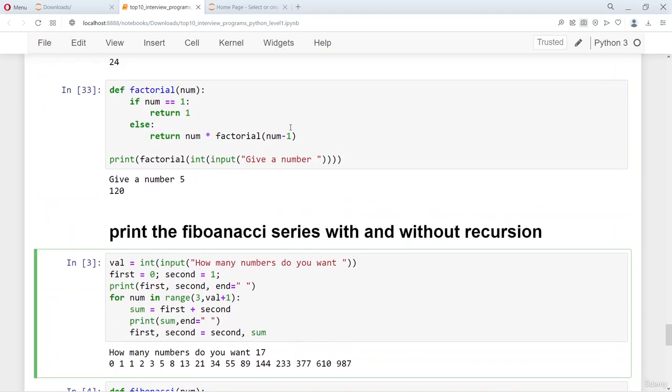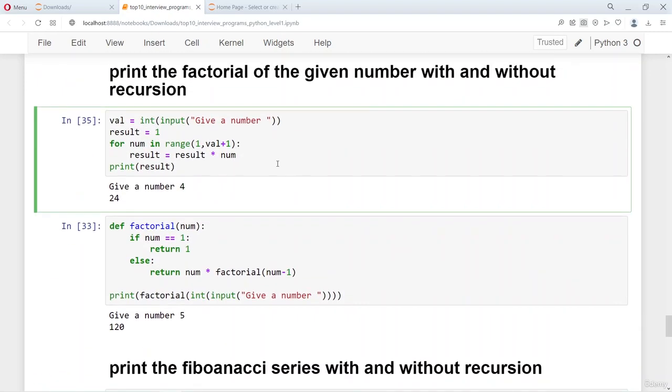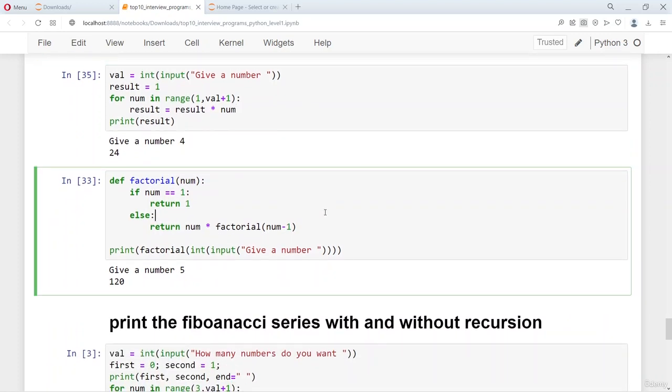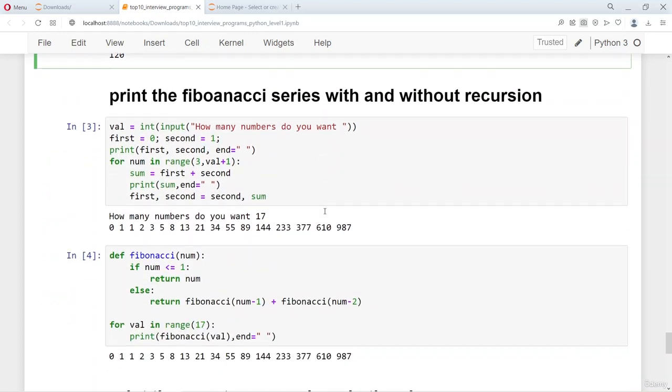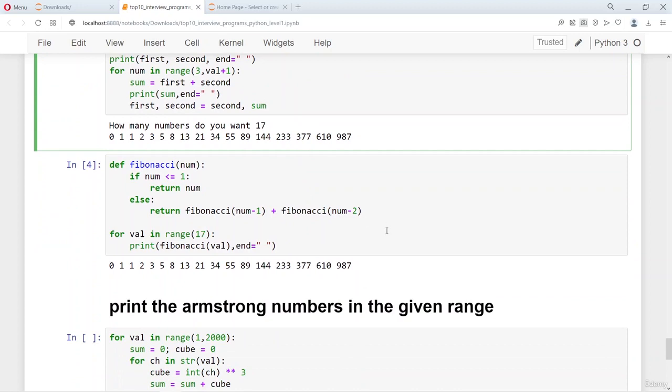Right, so we saw for the factorial how to generate the factorial in an iterative manner and how to generate the factorial using recursion. Similarly, we saw how to generate a Fibonacci series in an iterative manner and how to generate a Fibonacci series using recursion.